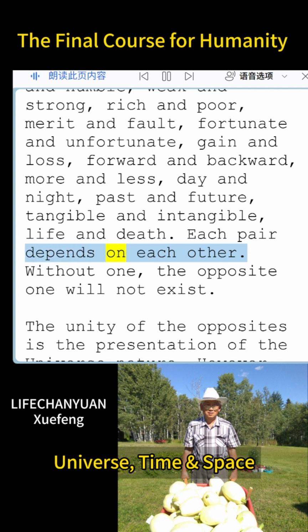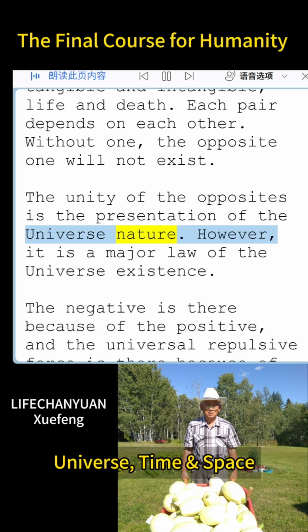Each pair depends on each other. Without one, the opposite one will not exist. The unity of the opposites is the presentation of the universe nature. It is a major law of the universe existence.